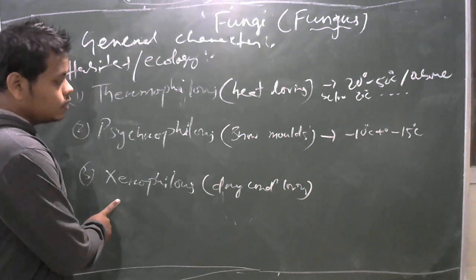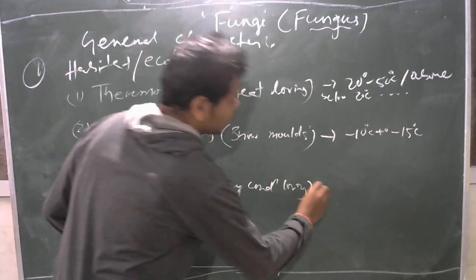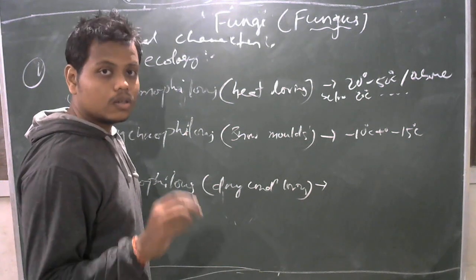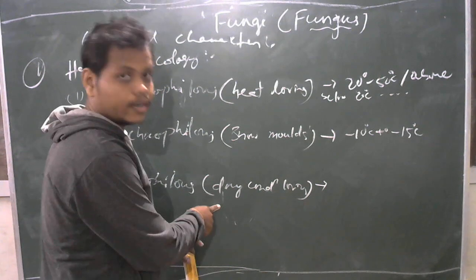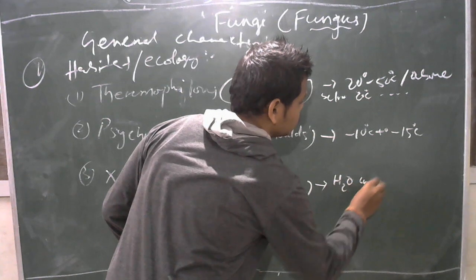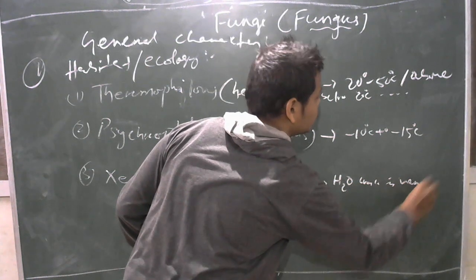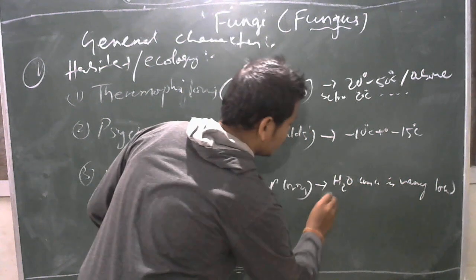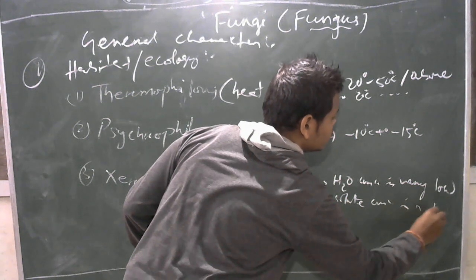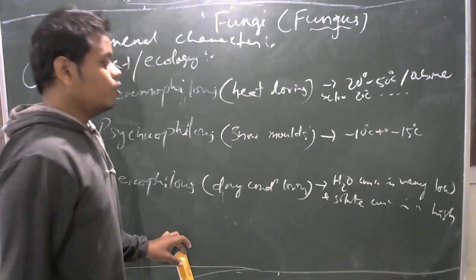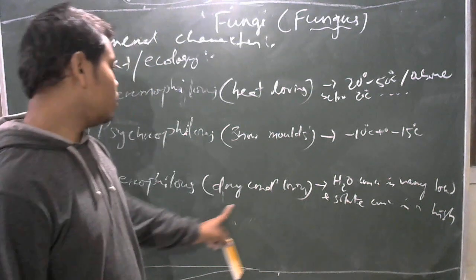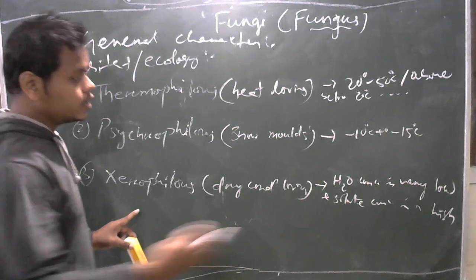Then xerophilous. Xerophilous are the fungi which develop in a condition where water concentration is very low, that means a dry condition, and solute concentration is very high. What are examples of this type of condition?